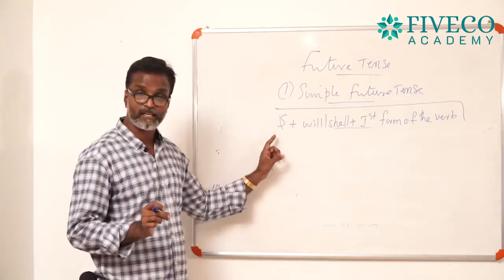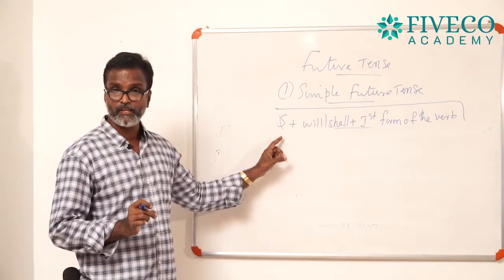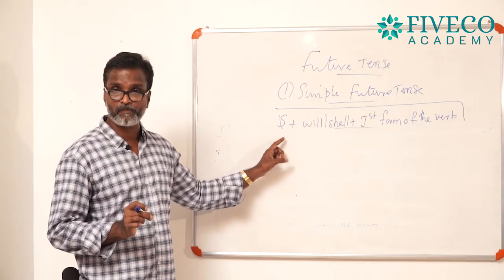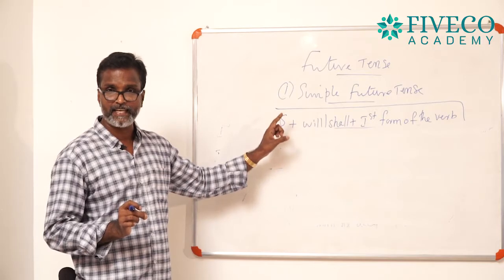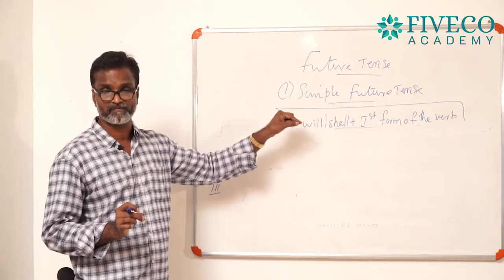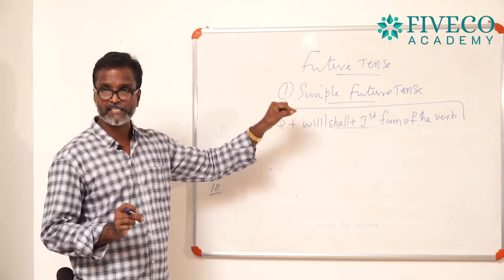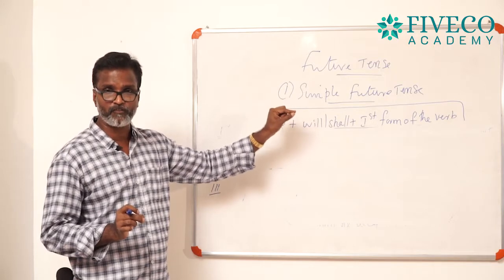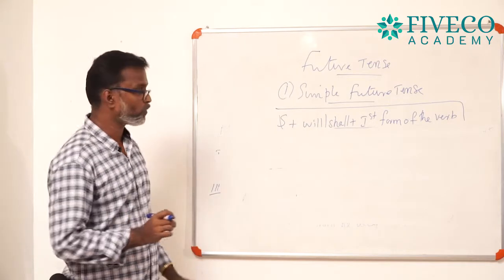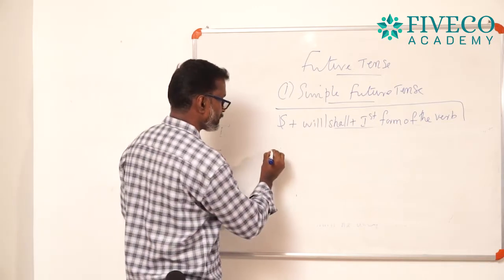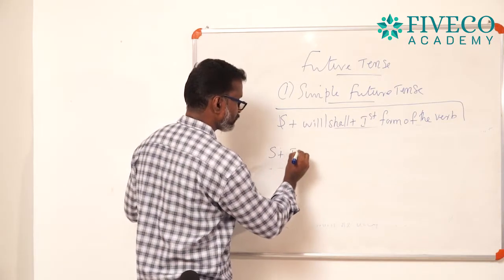And the next thing I am going to say is that you can express the idea of a future tense in simple present tense also. What is the structure of a simple present tense? Subject plus first form of the verb.